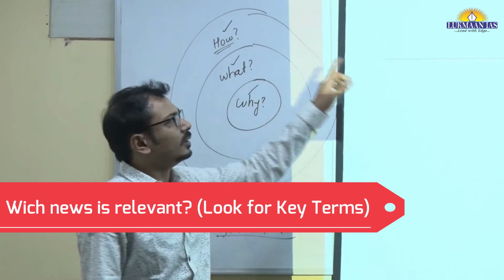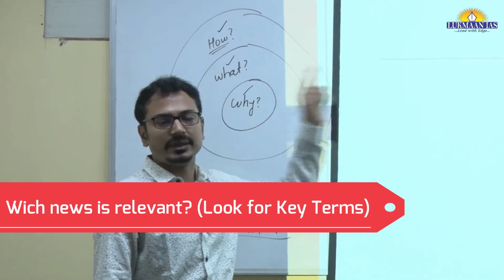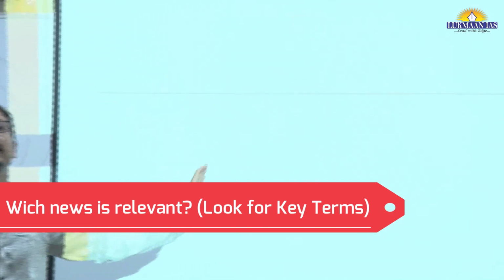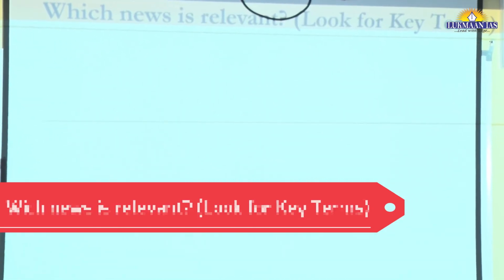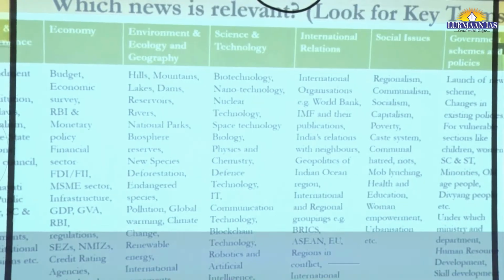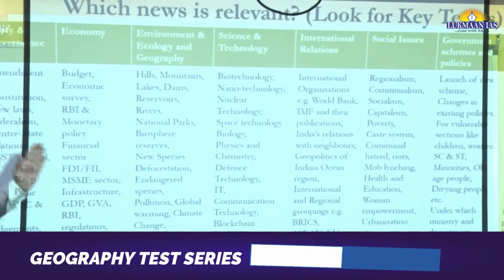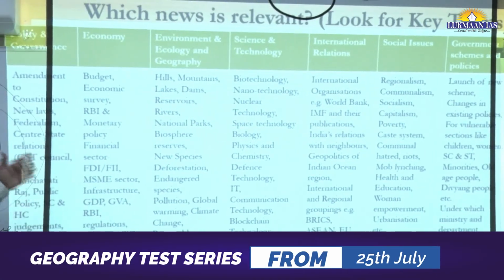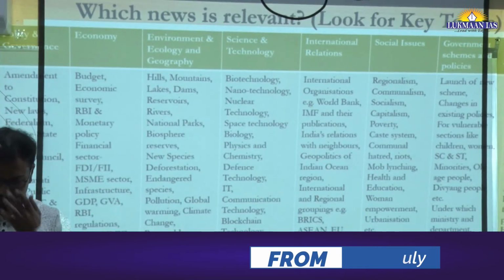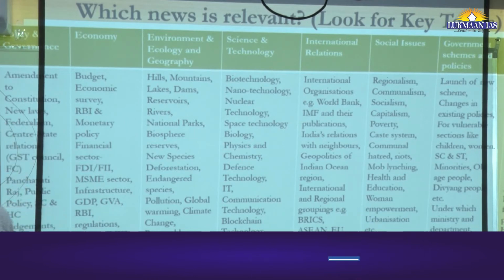Here, look for key terms in the headlines of your The Hindu newspaper, and then you will understand whether it is relevant or not. Now some important key points. It may be difficult to see from here, but we will provide the PDF of this presentation in your video.